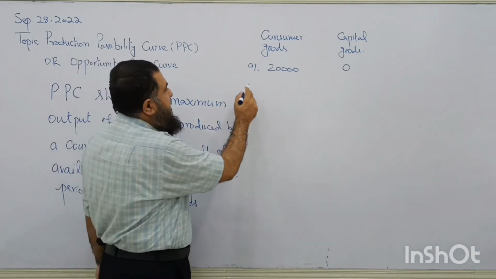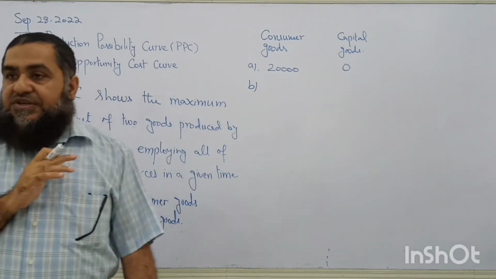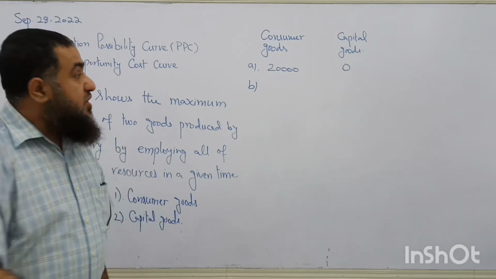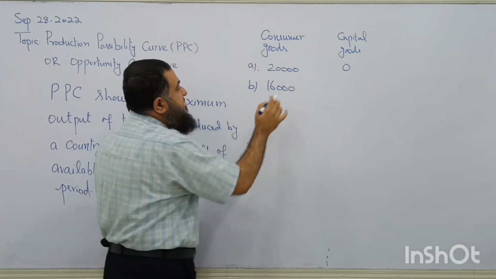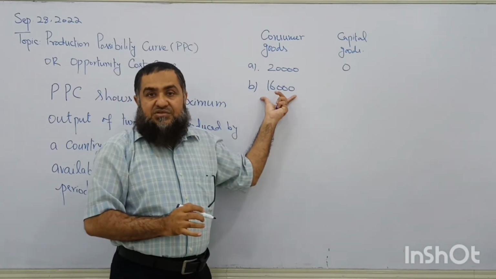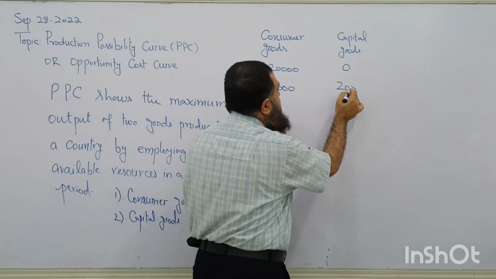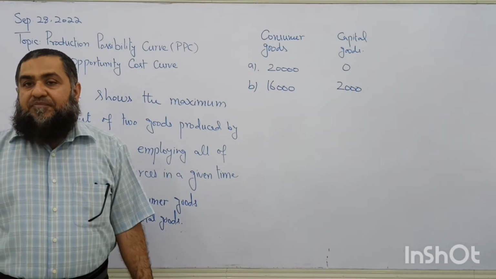Now, some of the resources are released from the production of consumer goods and are employed in the production of capital goods. So if fewer resources are allocated here, a country is able to produce 16,000 of consumer goods, and along with that 2,000 of capital goods are produced. Clear?